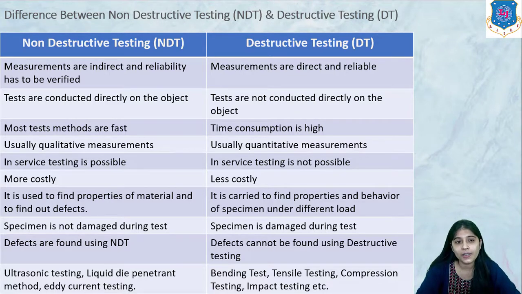Then, non-destructive tests are directly conducted on the object, while in destructive testing, tests are not directly conducted on the object. Non-destructive testing is very fast; all the methods are really fast. While in destructive testing, time consumption is very high, as damage is being done. Until the whole testing is done, we won't be able to know where the problem is in the material.